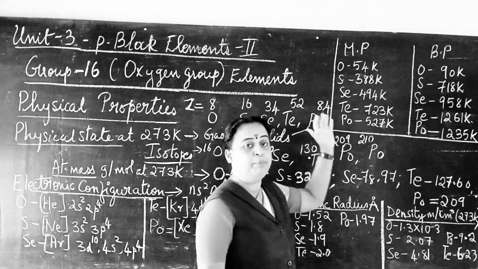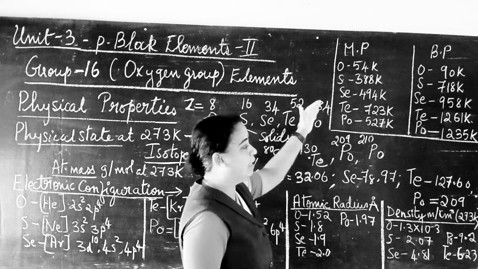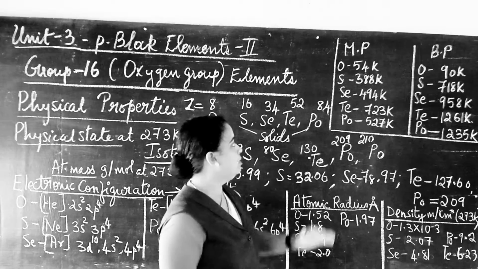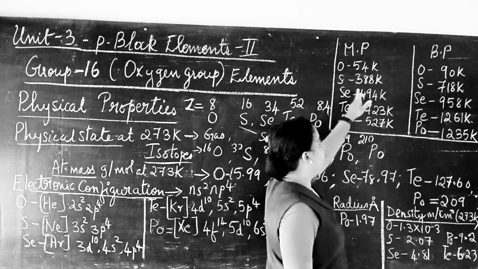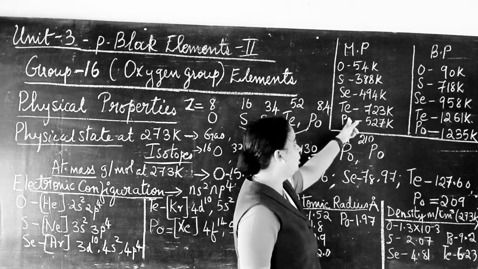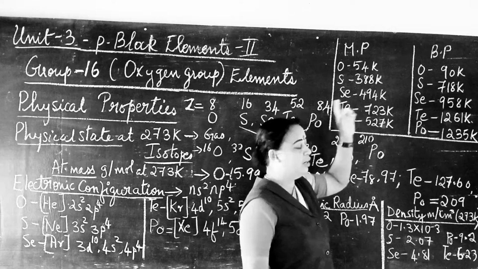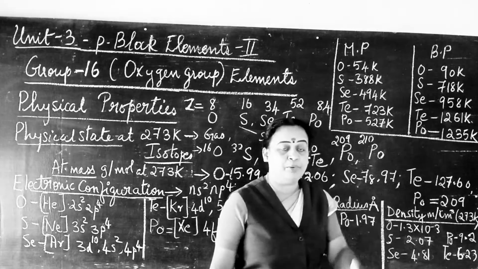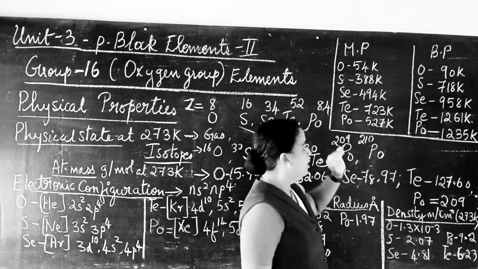Now let us look into the melting point of these chalcogens. From oxygen to polonium, while coming down the group, the melting point as well as the boiling point is increasing. Oxygen's melting point is 54 Kelvin, sulfur 388 Kelvin, and selenium 494 Kelvin. From selenium to tellurium the melting point again increases, and from tellurium to polonium the melting point decreases. For polonium it is 527 Kelvin.